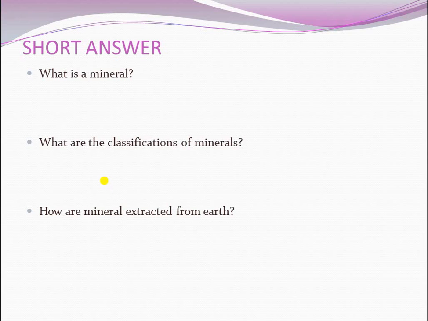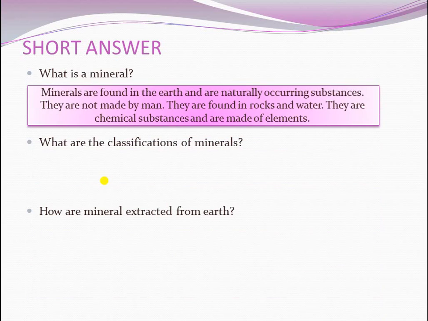What is a mineral? The answer: minerals are found in the earth and are naturally occurring substances. They are not made by man. They are found in rocks and water. They are chemical substances and are made of elements.